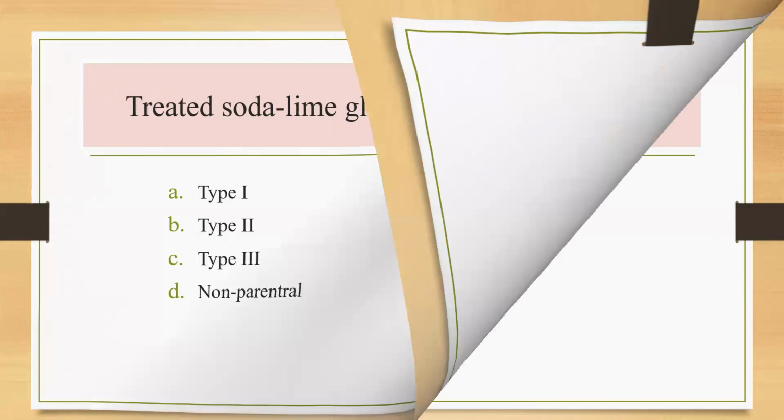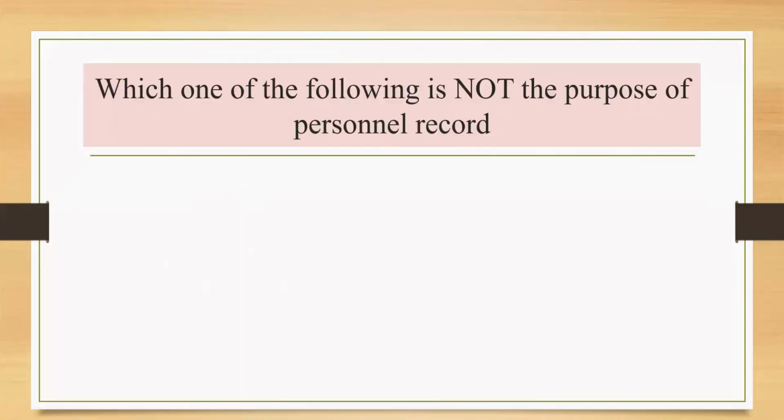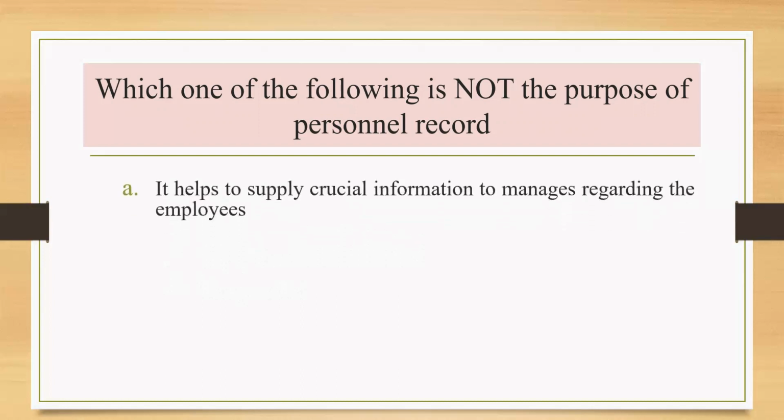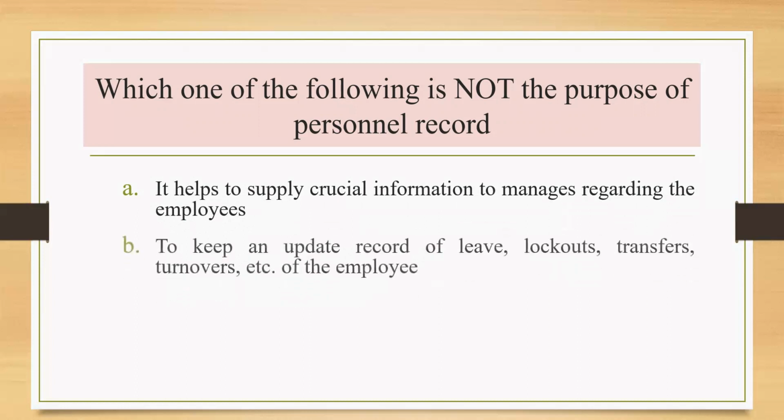Now next question is, which of the following is not the purpose of personal record? Here we can see the options. Option A, it helps to supply crucial information regarding the employees.